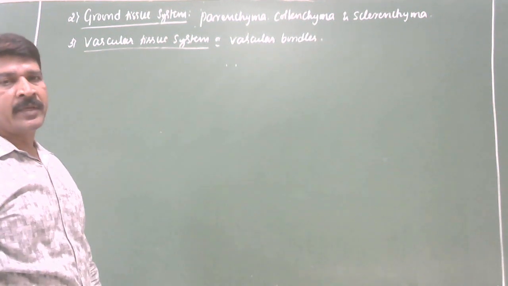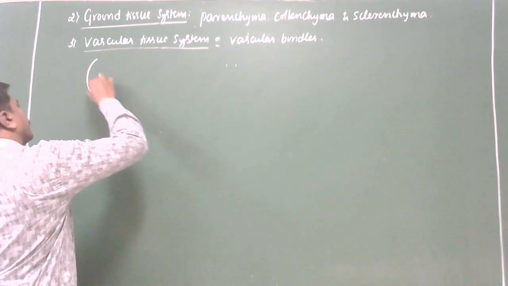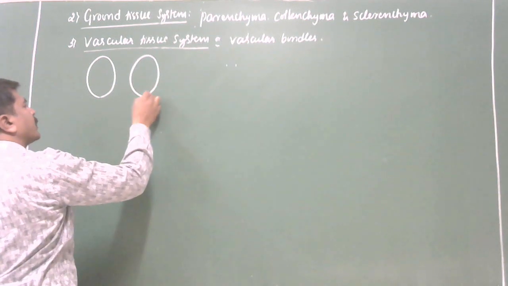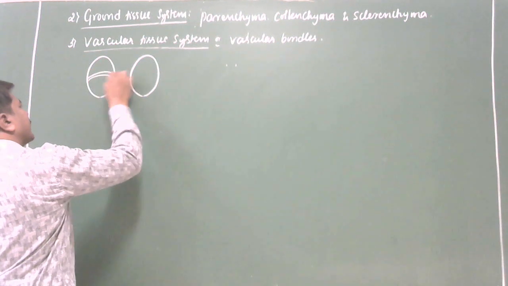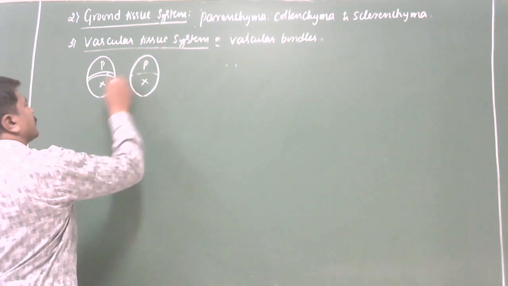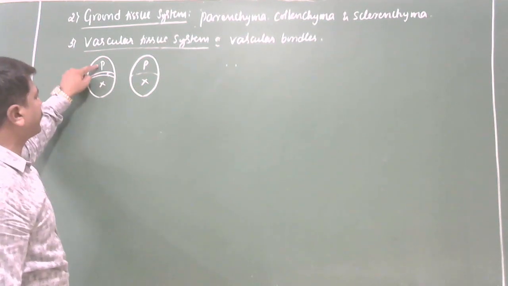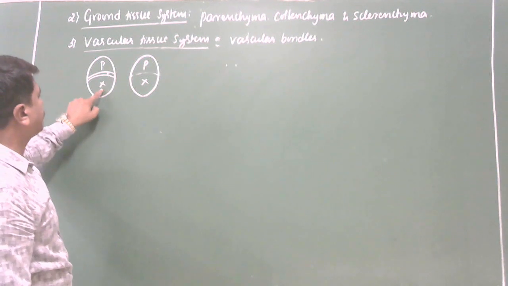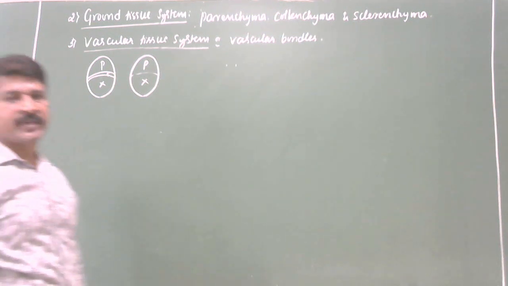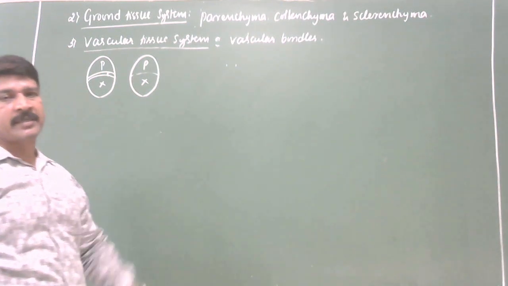Okay, first let us come to the vascular bundles. A bundle of xylem and phloem, with or without cambium. Here the X is nothing but xylem, P is nothing but phloem, C is nothing but cambium. A bundle of xylem and phloem with or without cambium is called a vascular bundle. I think the definition is clear for you.